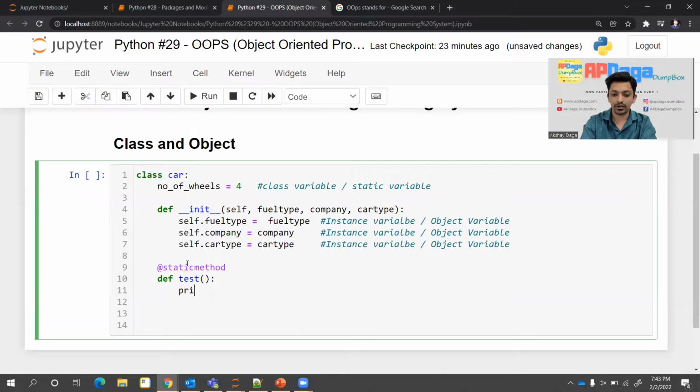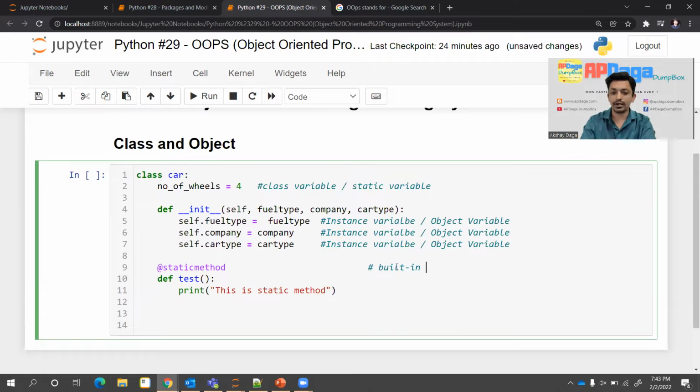So I'll write something like this: this is a static method. Basically, whatever I have written here, @staticmethod, is nothing but a built-in decorator. What a decorator is and everything, we'll cover in future classes, but for now just keep it in mind.